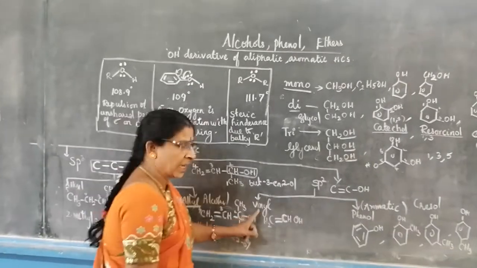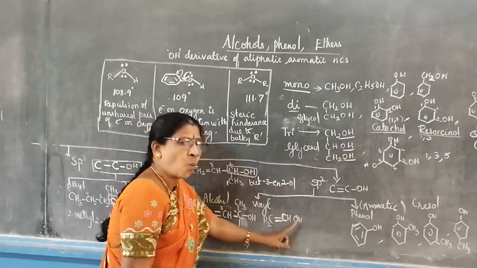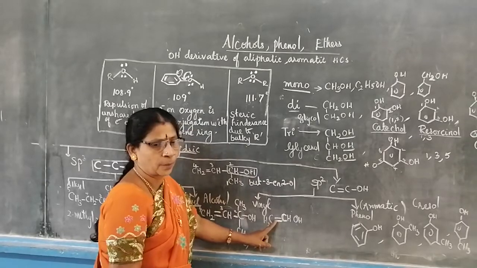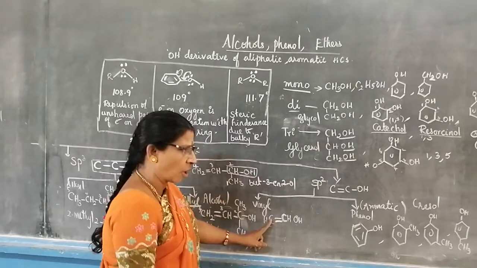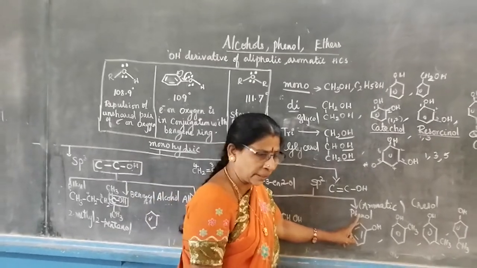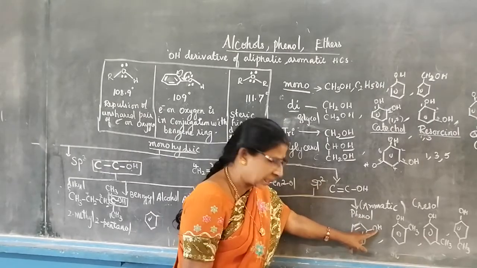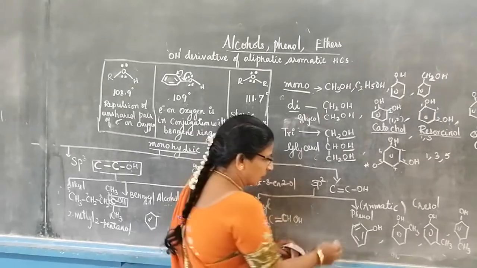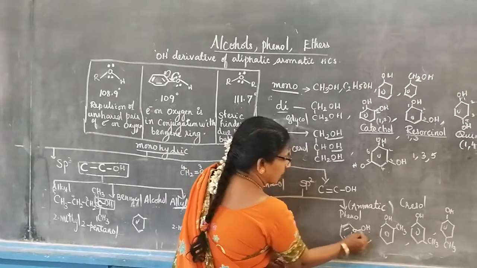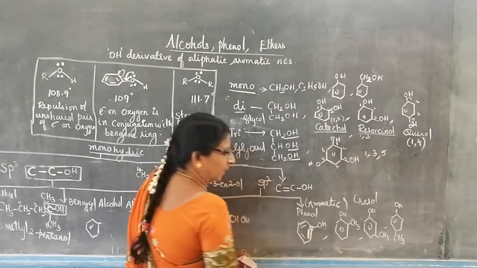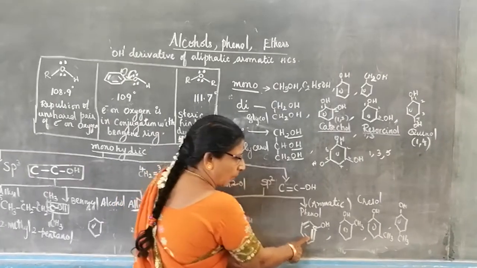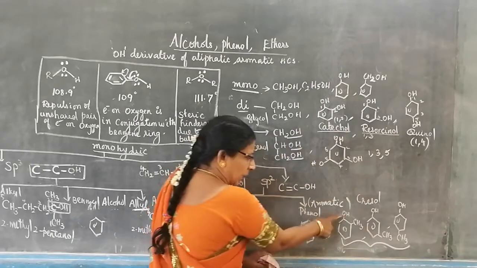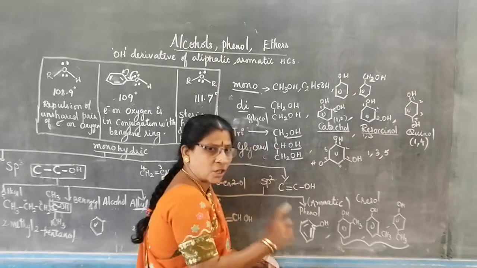Now let us go to vinyl alcohol. As I have already told you, OH is attached to a carbon which is in turn immediately attached to a double bond, so it is called vinyl alcohol. Then in phenol, that is aromatic alcohol, OH is directly attached to the benzene ring. It is also sp2 hybridization. See here, this carbon. OH is attached to a carbon which is immediately attached to what? Double bond. Now come to cresol. All the three are called cresols. Here OH and a methyl group, so it is called cresol.